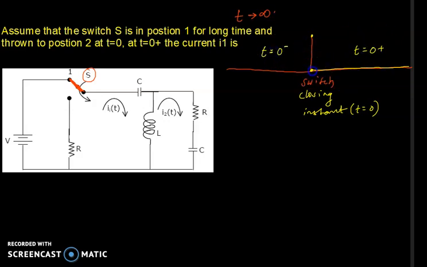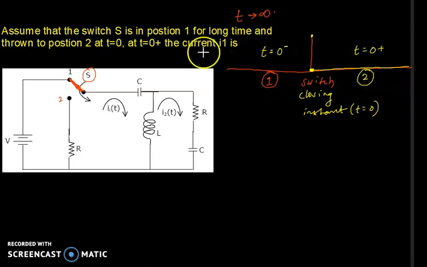So before the switch is thrown to position number 2, it was connected at number 1. The switch position was at number 1. But what happened at t equal to 0? The switch position changed to number 2.